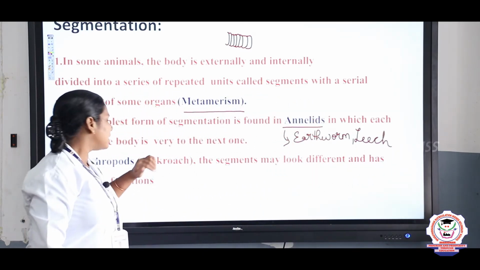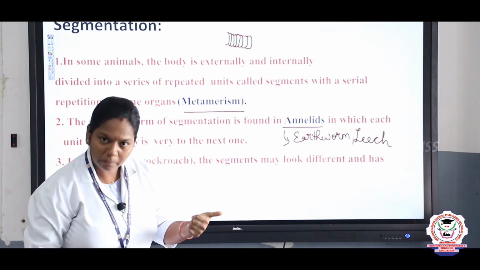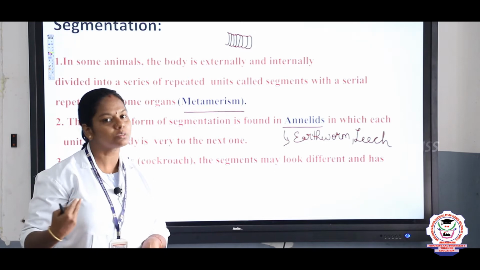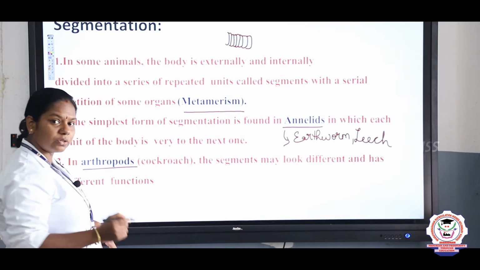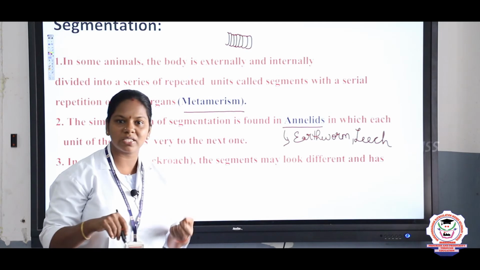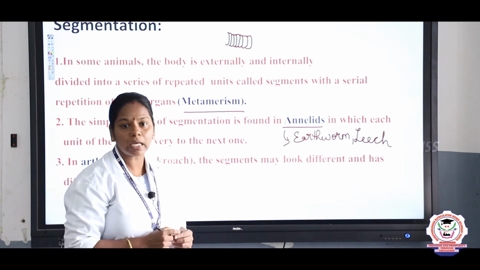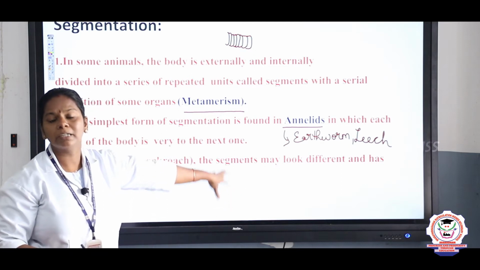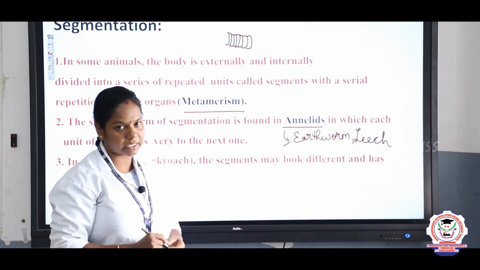But some other phyla also possess segments. For example, insects. If you take a cockroach, if you turn it over, you can see the number of segments on its backside, right? So, arthropods. For example, you take a scorpion, you can see many segments throughout its body. And millipedes, centipedes, everything possesses segments throughout the body. So, what is metamerism? The repeated segments are called metameres, and such an arrangement we call metamerism.